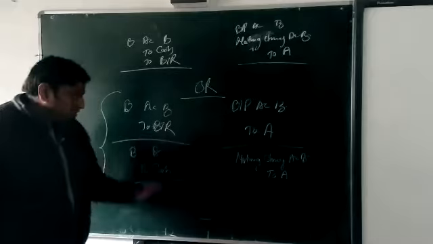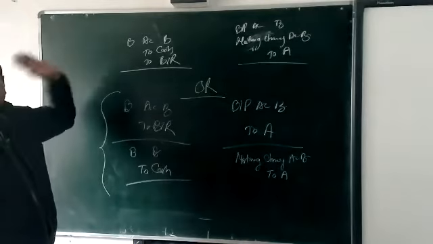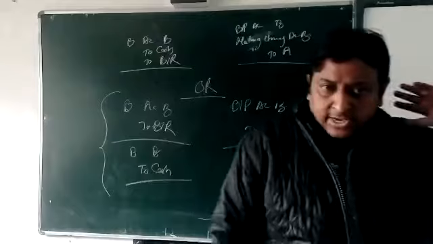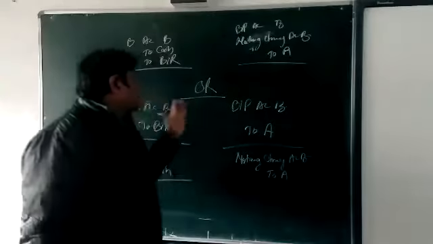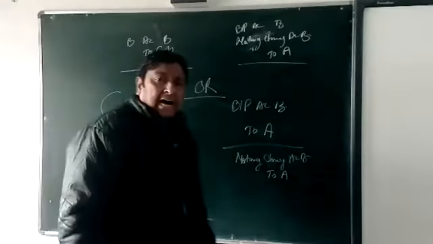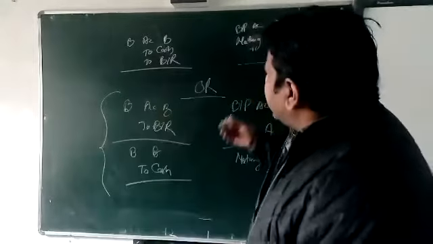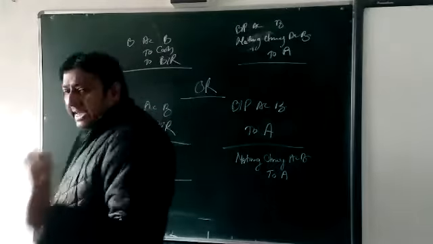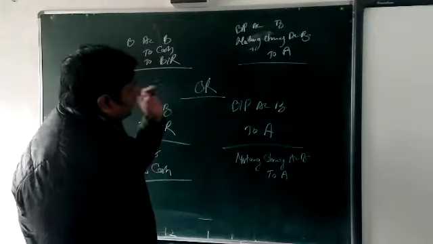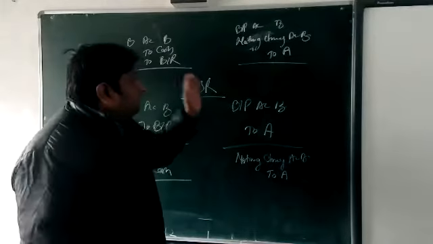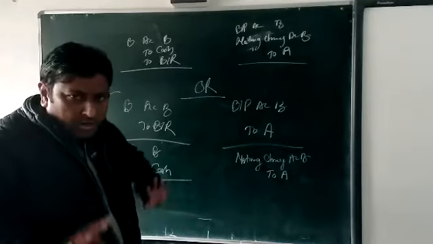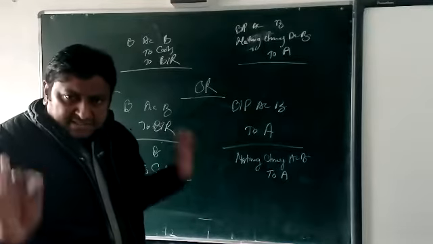On the time of dishonor of the bill, we are going to do this entry only. Entry is BR account debit to cash to BR, and here BP account debit, noting charge account debit to drawee. Okay? Clear? It's clear or not?